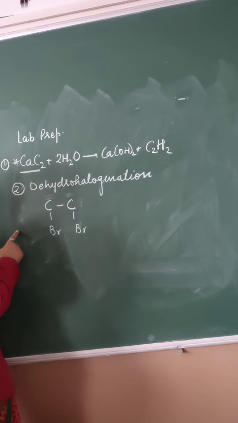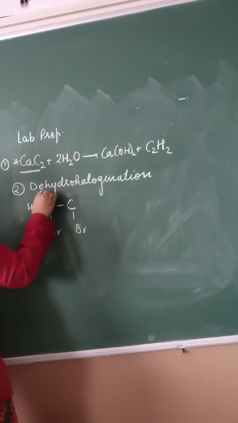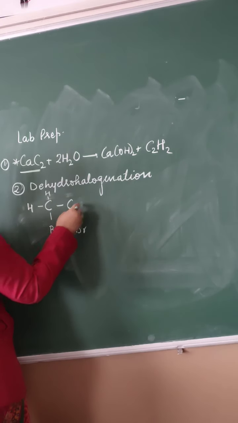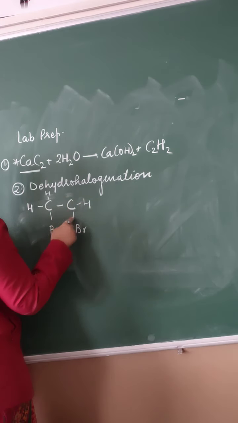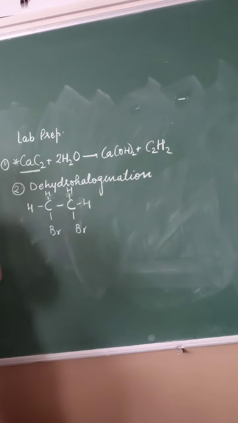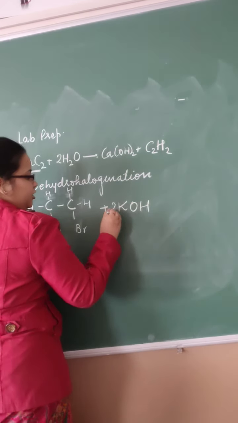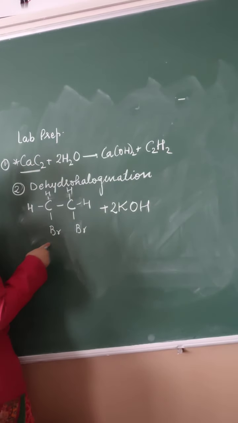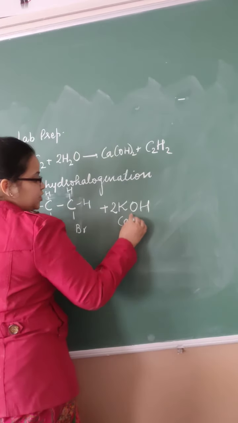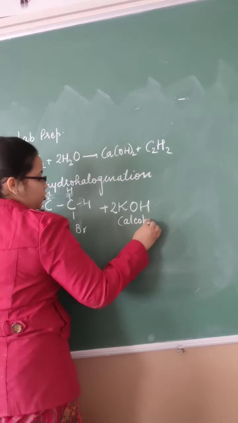Now satisfy it with hydrogen. So hydrogen 1, 2, 3, one more hydrogen it requires, 1 hydrogen here, 1 hydrogen here. With this, what we need is KOH. And how many KOH do we require? Because 2 Br is there, so 2 KOH is required. And which kind of KOH? Alcoholic, hot and concentrated.